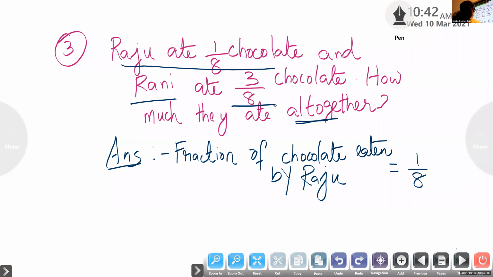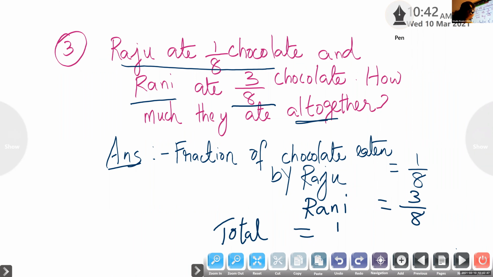That is 3 by 8. So the next step, fraction of chocolate eaten by Rani, 3 by 8. I am writing only Rani to make it faster. Next, what do you have to do? You can just write total, or how much they ate together. How much all together. So I'm just writing total: 1 by 8 plus 3 by 8. Find out the answer.